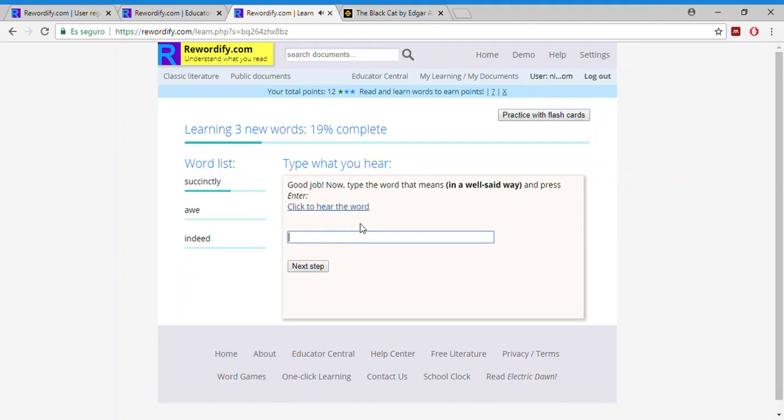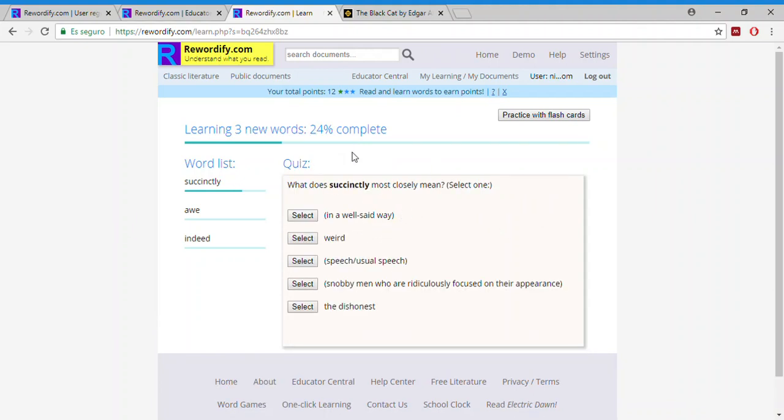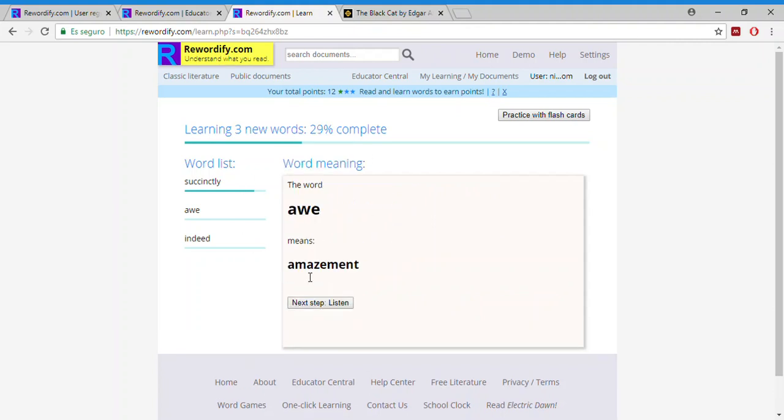Type the word succinctly. So you type it again. And here you have a quiz. What does it mean? In a well-said way. So that's correct. The next step. So this is the first word, and that is how it's going to be with each word.